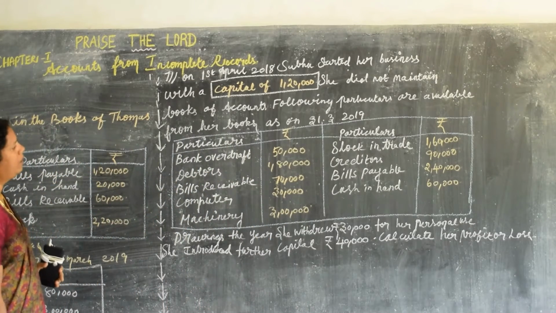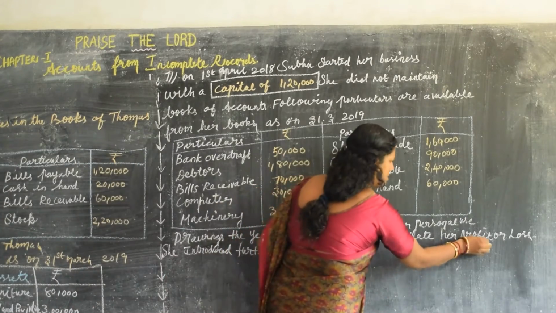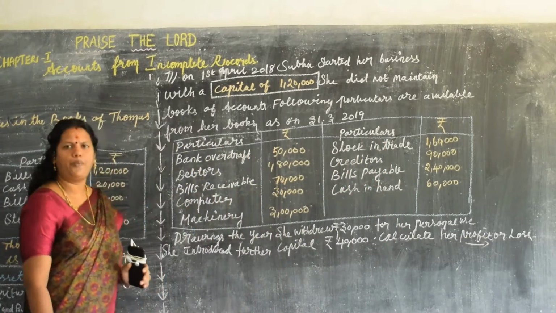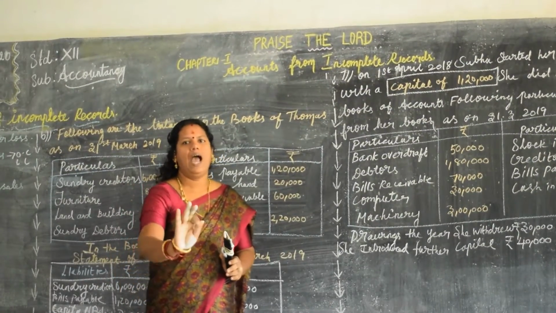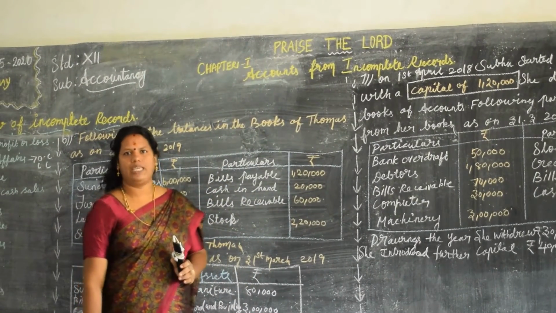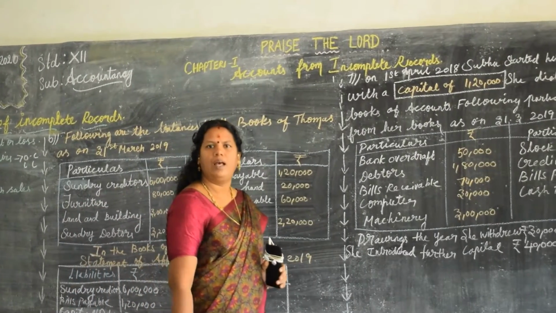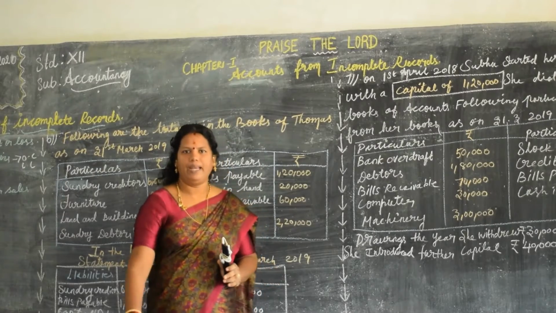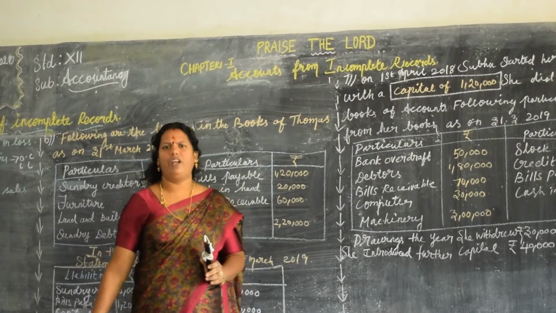Listen, ma'am. You can have some confusion over here. Ma'am, what do we have to find out? They ask to find out profit or loss. Yes, that is the statement of profit or loss. For the profit or loss, what do you need? Opening capital, closing capital, drawings, additional capital. First thing you need is closing capital, because the procedure starts like that. Closing capital plus drawings minus additional capital, then minus opening capital, then we will derive the profit.